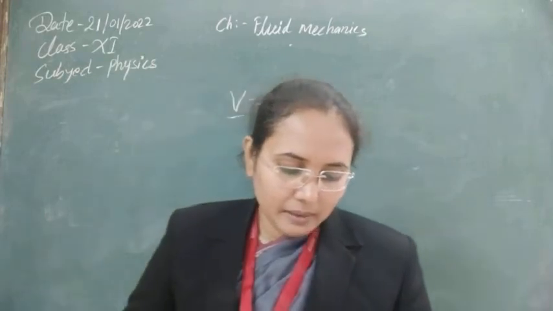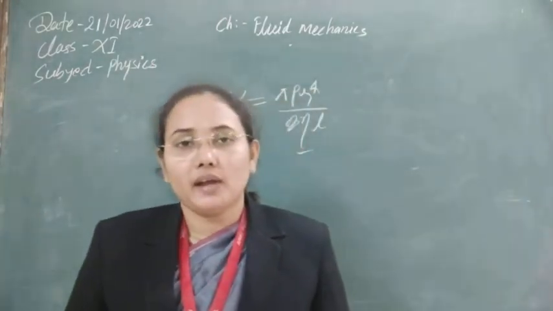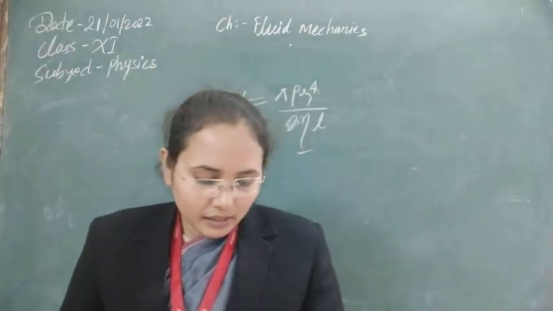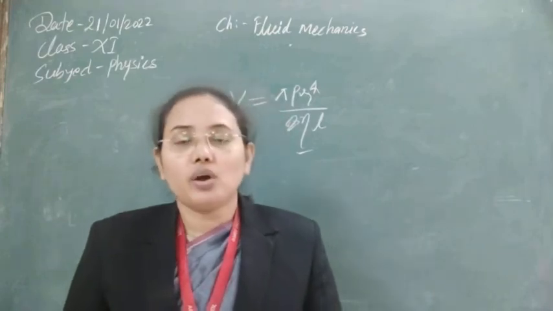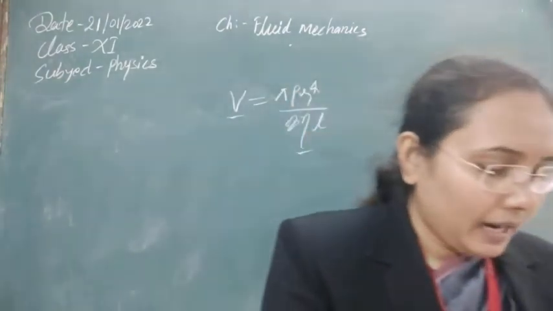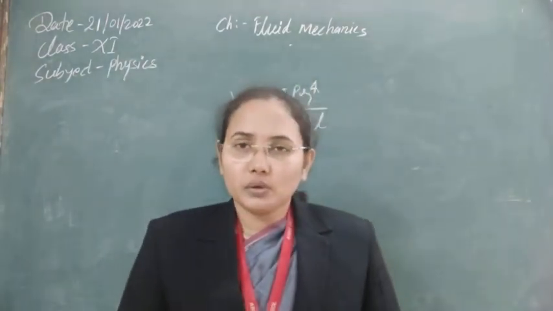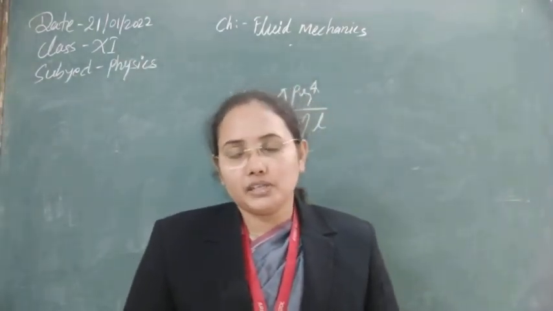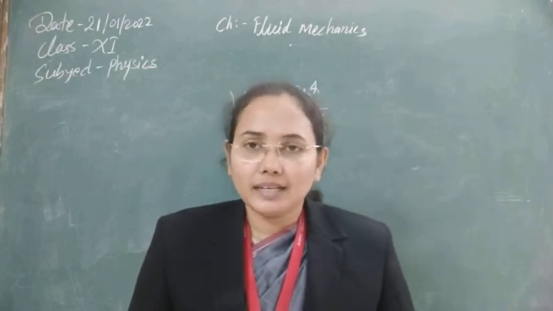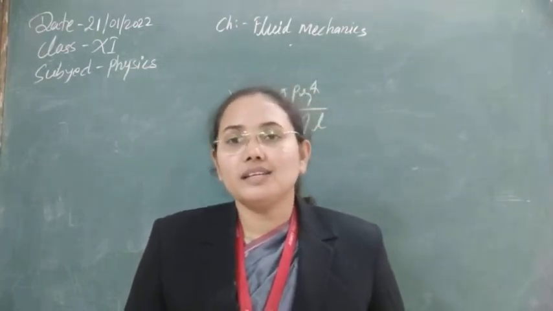Machine parts are jammed in winter season. Why? In winter season, the viscosity of the lubricant oils that we are using starts to change, because viscosity depends on temperature. If temperature decreases, viscosity increases.